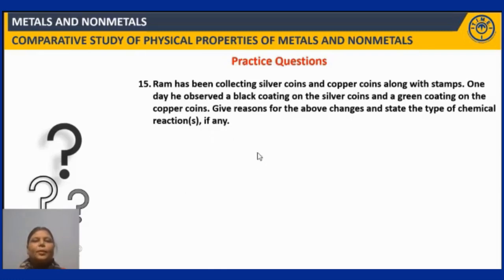Silver coins, whenever they are exposed to the atmospheric air containing traces of hydrogen sulfide, H2S, react with it, undergoing a displacement reaction, forming silver sulfide plus H2.